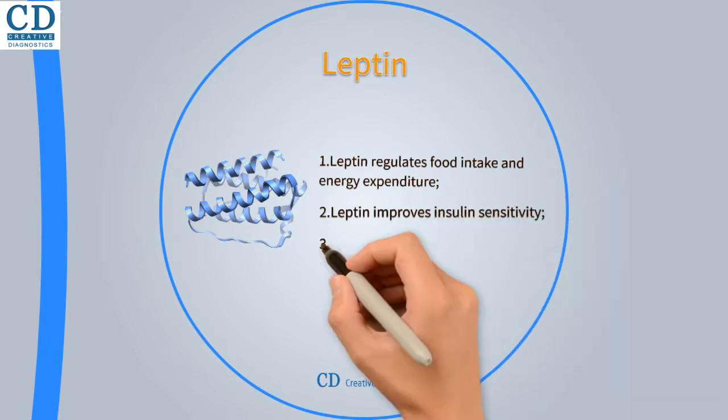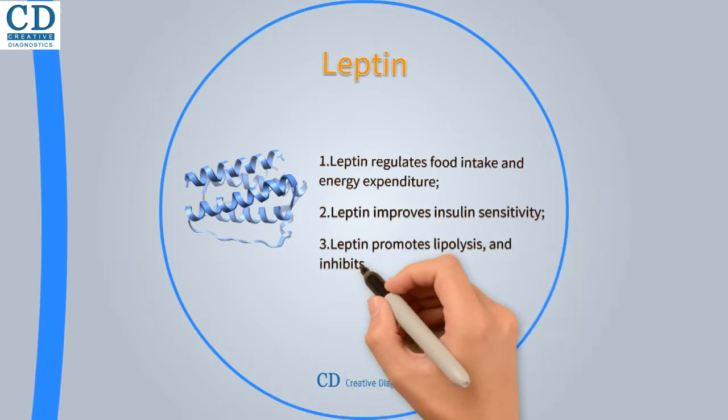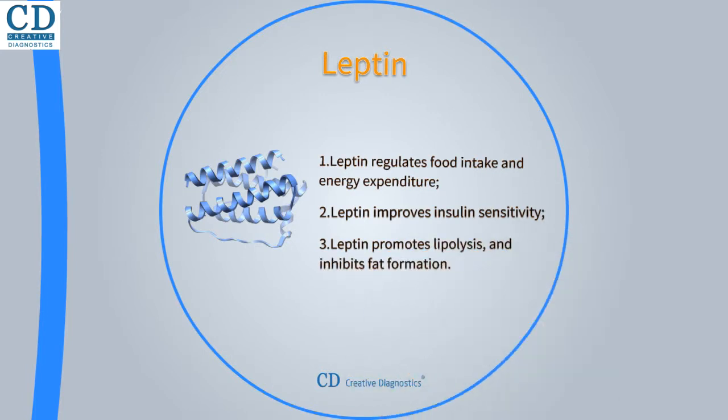Leptin crosses the blood-brain barrier mainly through the action of leptin receptor A, and other transport mechanisms have still not been studied. Leptin regulates food intake and energy expenditure, improves insulin sensitivity, promotes lipolysis, and inhibits fat formation. Leptin is currently the most widely studied, and the adipokines involved in brain structure and function have a certain effect on brain-related cognition and aging.